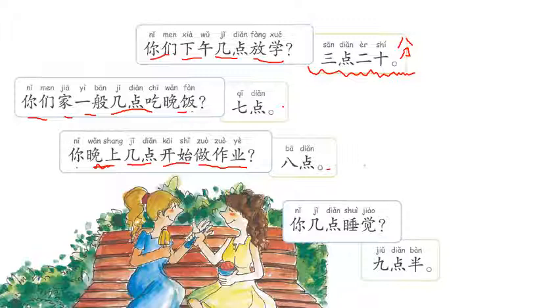你几点睡觉? You, 几点 is what time, and 睡觉 is to sleep. What time do you sleep? 9点半, 9:30. And remember, these are the short form of answers. A lot of the time I'd prefer you guys to be saying full sentence answers. So it would be 我9点半睡觉. Because remember we changed 你 to 我, and 几 is where we put the time.